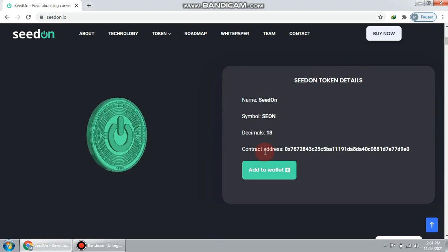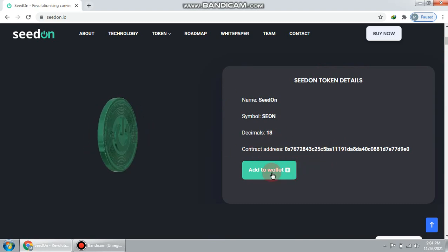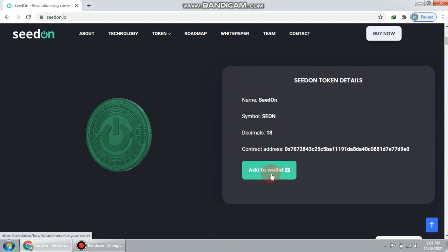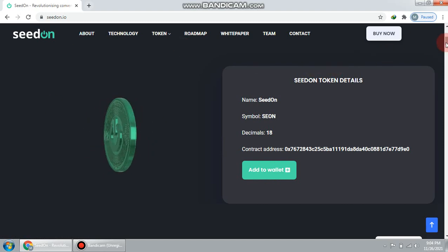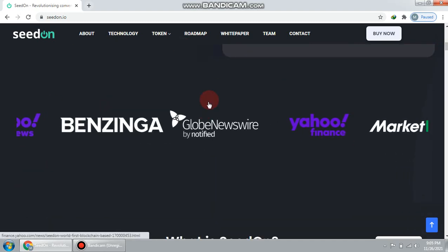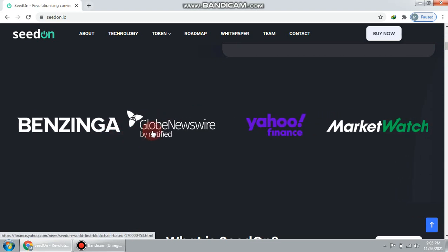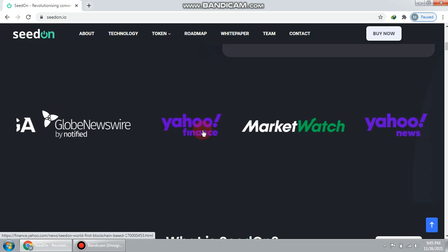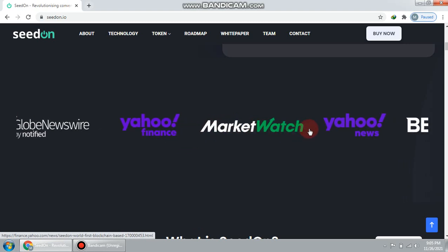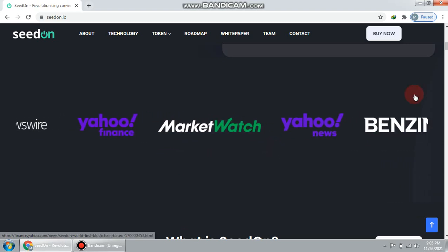Seed On symbol Sion, decimal 18, and the contract address is there. Add it to your wallet to easily buy this token at this time at a very cheap price. This is a very nice and powerful token of 2021. All these exchanges support this great token: Market Watch, Yahoo News, Benzinga, and others.